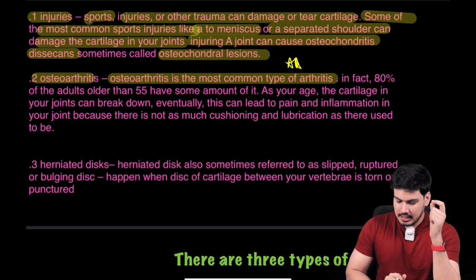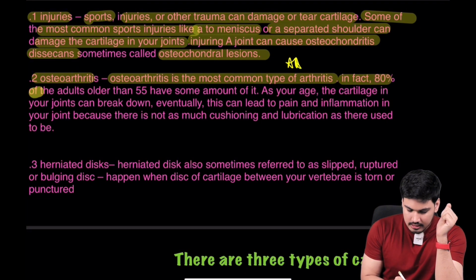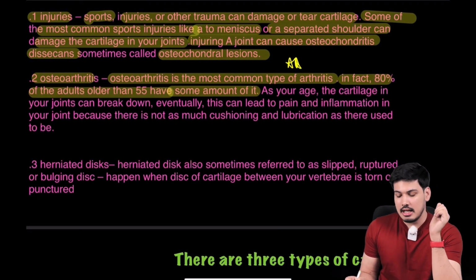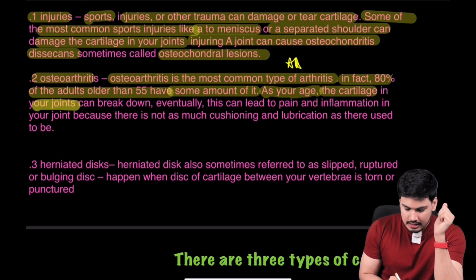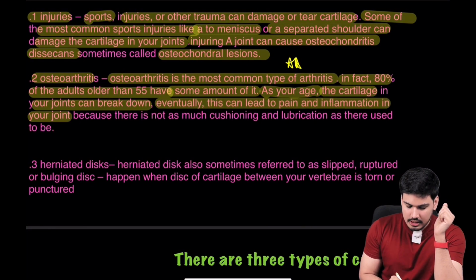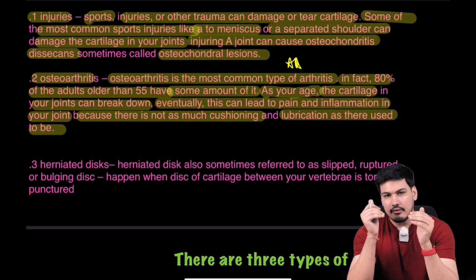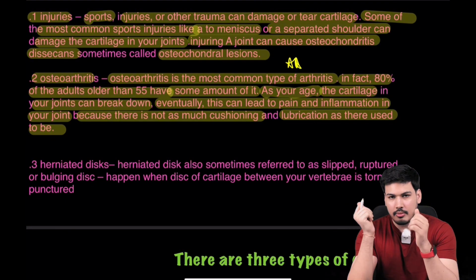So osteoarthritis is the most common type of arthritis. In fact, 80% of adults older than 55 have some amount of it in their joints. As you age, the cartilage in your joints can break down. Eventually this can lead to pain and inflammation in your joint because there is not as much cushioning and lubrication as there used to be. We already studied कि हाँ, cartilage helps in cushioning, cartilage helps in lubrication.